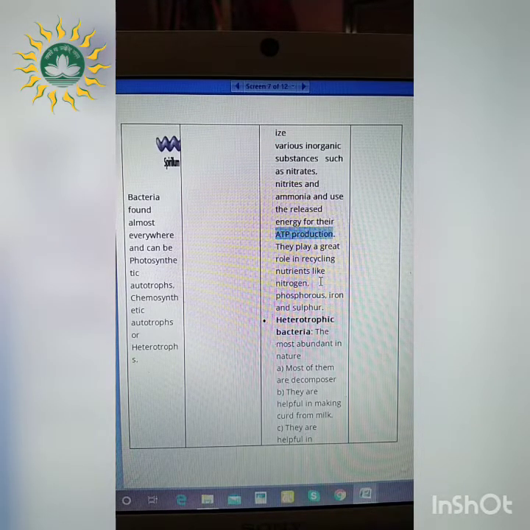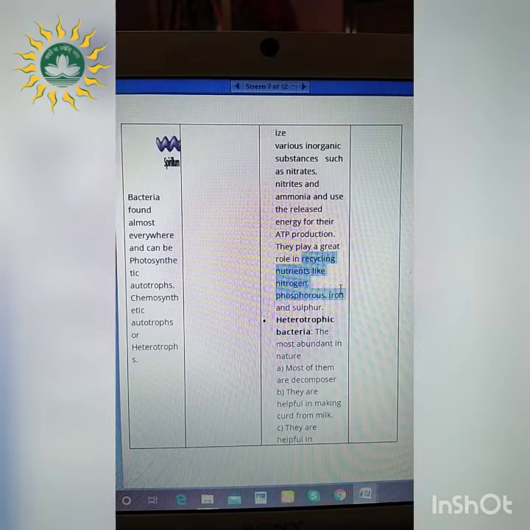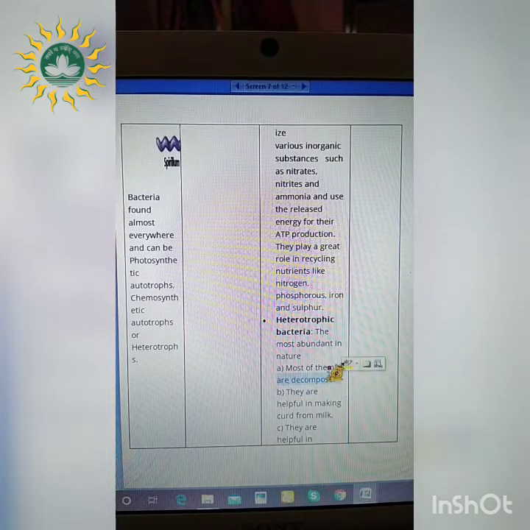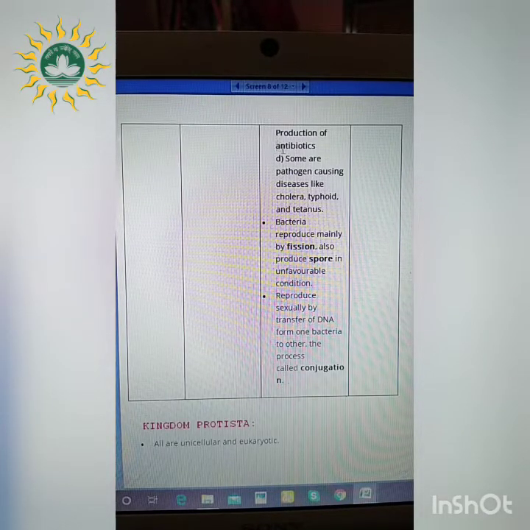And they are also used for the recycling of certain nutrients like nitrogen, phosphorus, iron and sulfur. And what about the heterotrophic bacteria? Heterotrophic bacteria are abundantly present and are referred to as the decomposers. That means they depend on dead and decaying organisms, and they are helpful in making curd from milk. They are also helpful in the production of certain antibiotics.